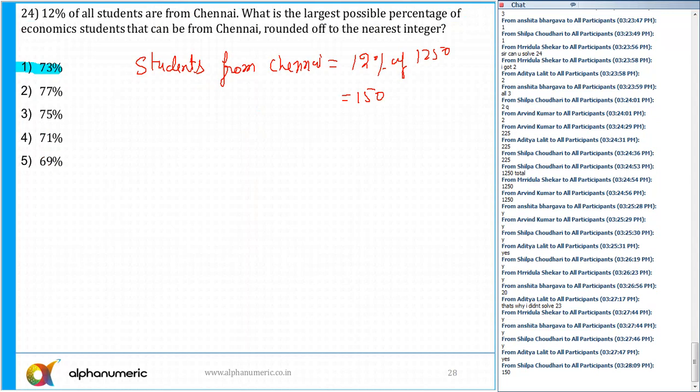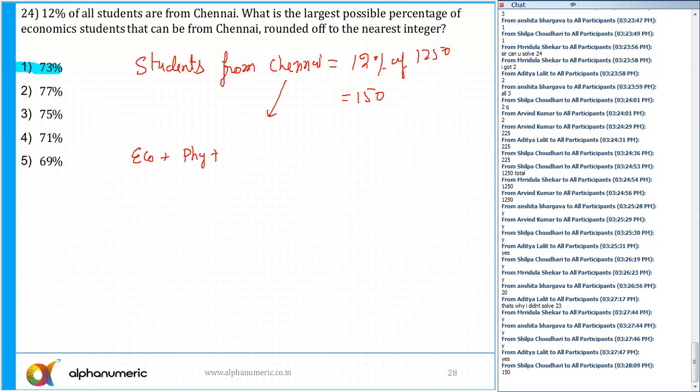Okay. So the question is, what is the largest possible percentage of economics students that can be from Chennai? Rounded off to the nearest integer. So when it comes to Chennai, few of the students will be from economics. Few students will be from physics, from Chennai. Yes or no?